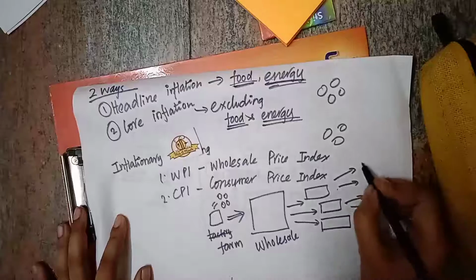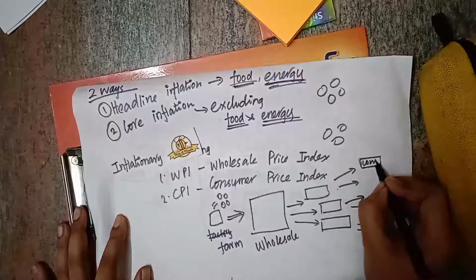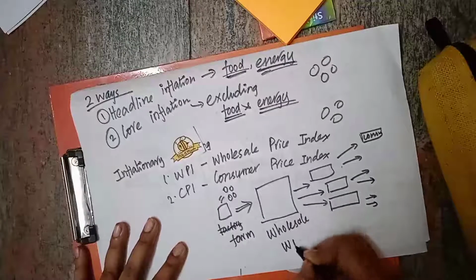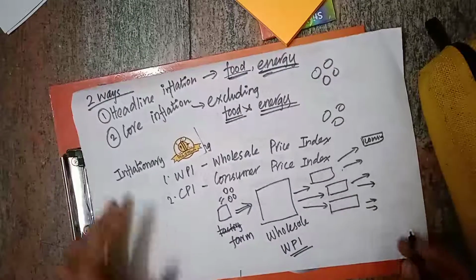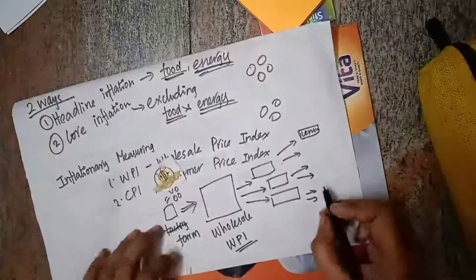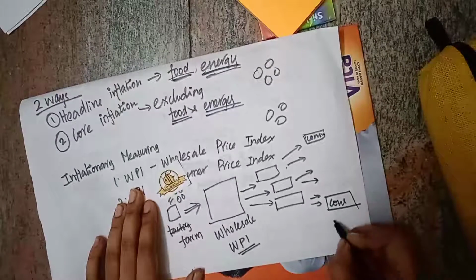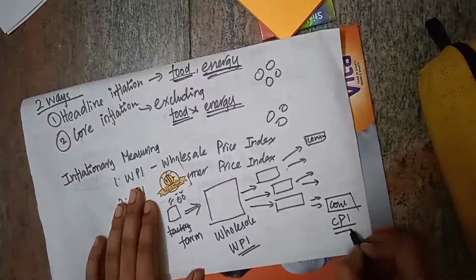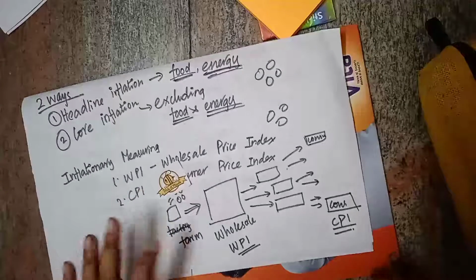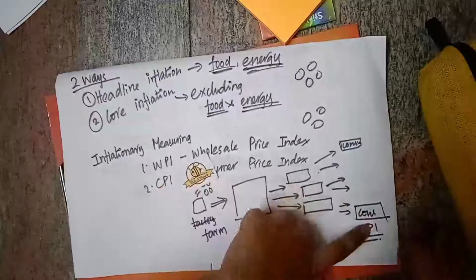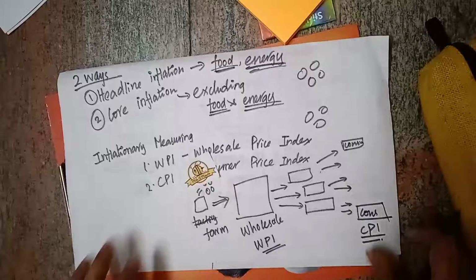So these are the consumers. If the inflation is calculated at the wholesale level, it is called the wholesale price index. If the inflation is calculated on the consumer side, then it is called the consumer price index.